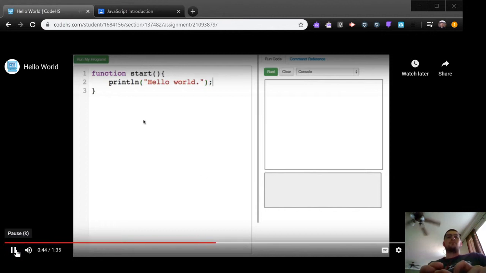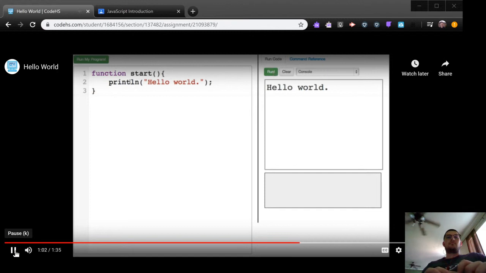So we'll write println, open parentheses, open quotes, and then hello world. What we've done here is make a call to a function called println, and we're passing it this argument, hello world. Note that this text is in between the double quotes. And if we run this, there you have it. That is our first program.